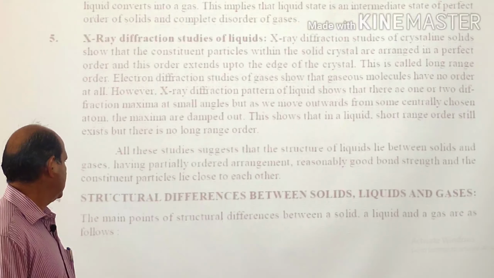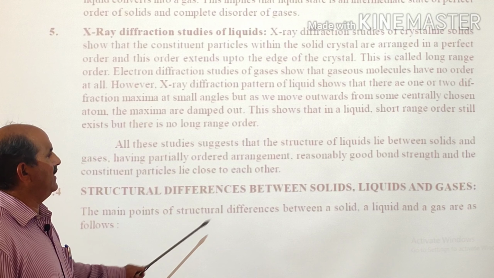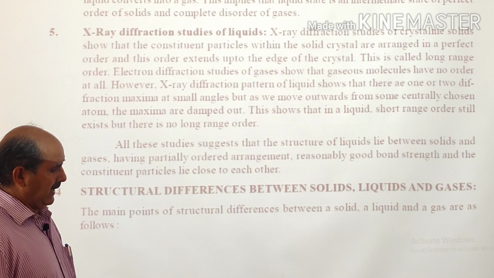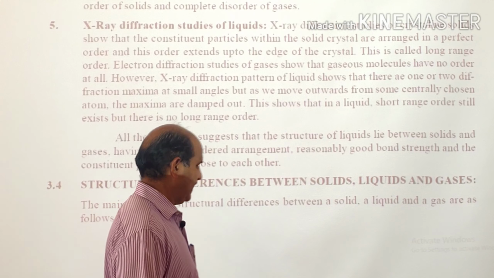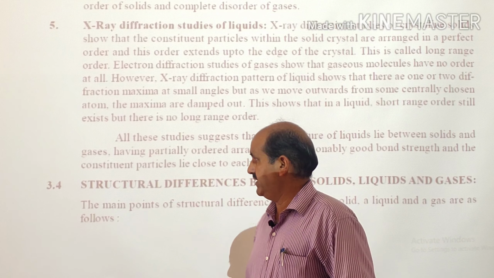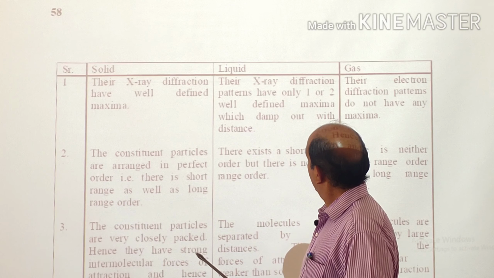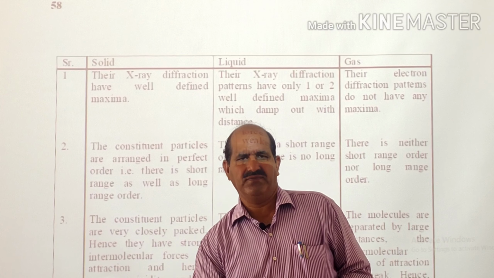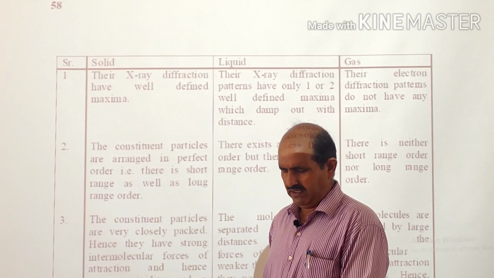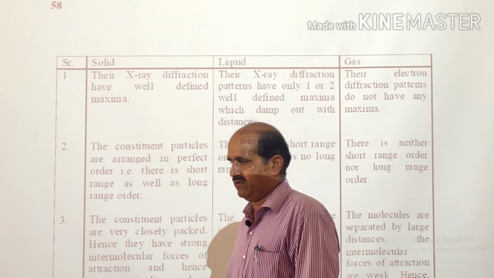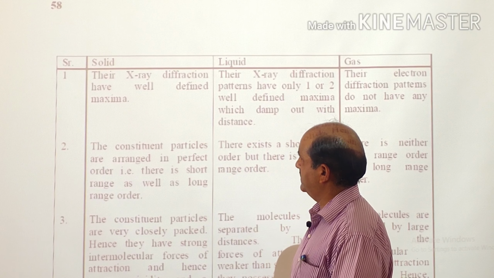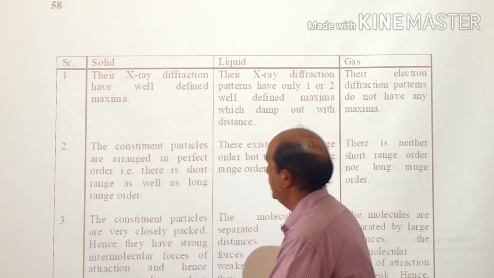The next is the structural difference between solid, liquid and gases. Various points of difference between solid, liquid and gases are summarized in this table form. These are simple differences. Almost everybody knows the basic structural differences between solid, liquid and gases.